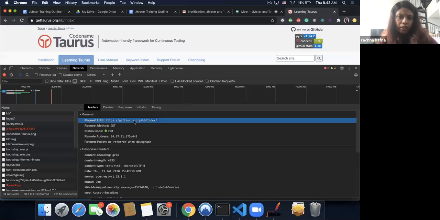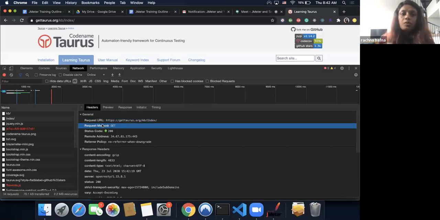Second one is your server name or host name. And the last part after the host name, like after the .org, everything after that slash is going to be your actual request path. The next one is going to be your request method. What type of method am I requesting? Depending on what actions you're performing, your methods differ. So for HTTP, you will see methods as get, post, delete, put, and so on.